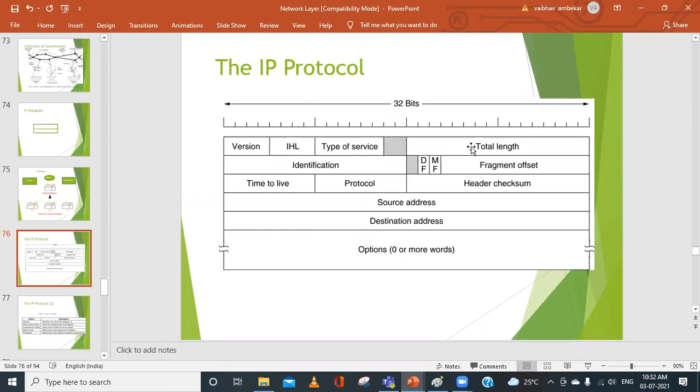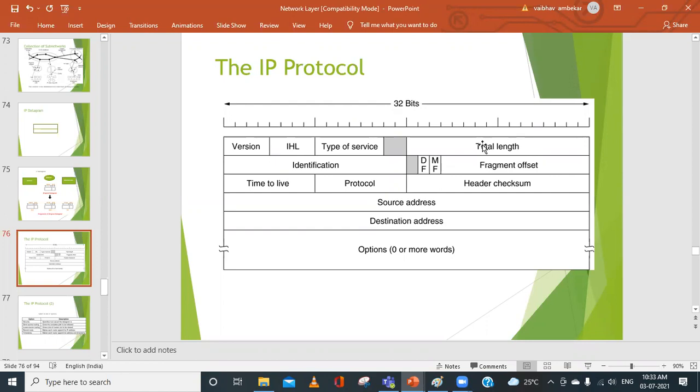Assume that your actual data is 200 bytes and your IHL, that is a fixed part, you are using 20. What will be the total length? What I said, our actual data that we want to transmit is 200 bytes and IHL is 20 bytes. What will be the total length?